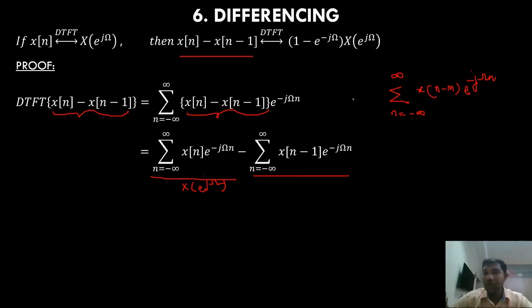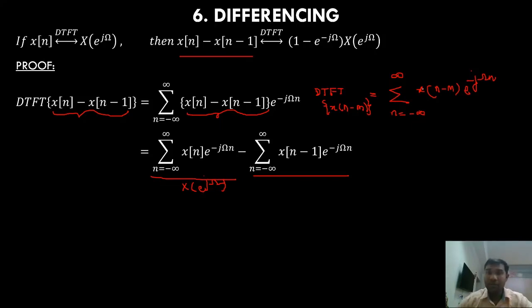Now what is this? This is the DTFT of x[n-m].